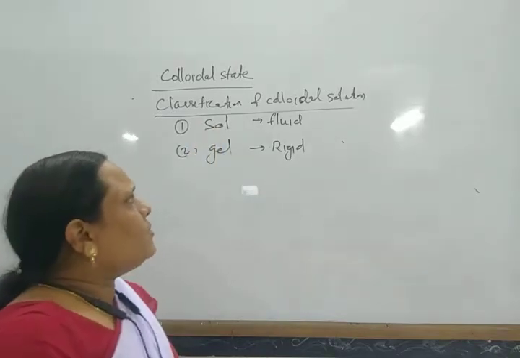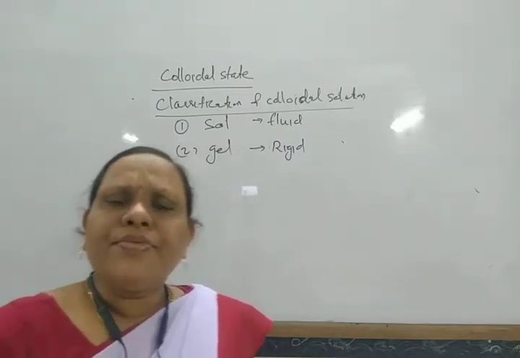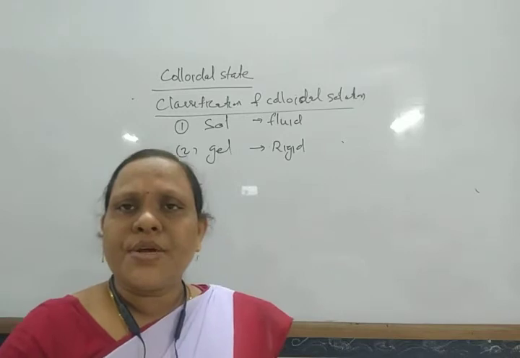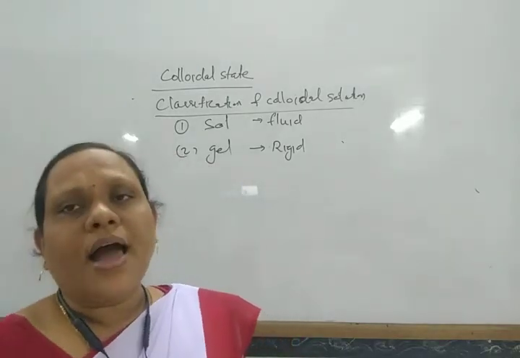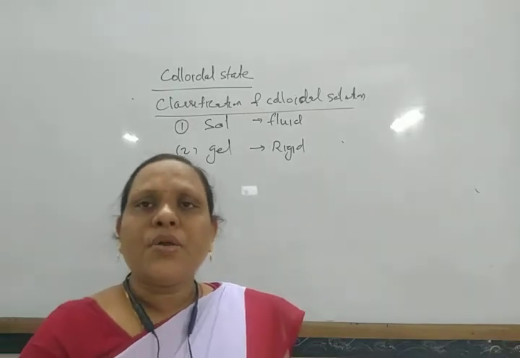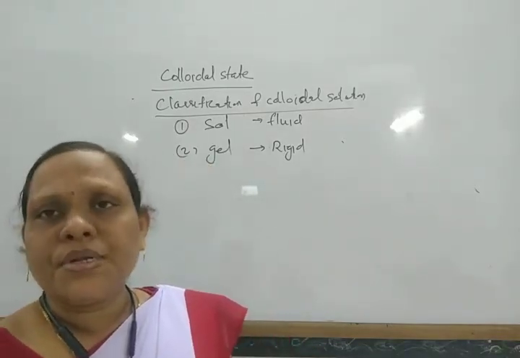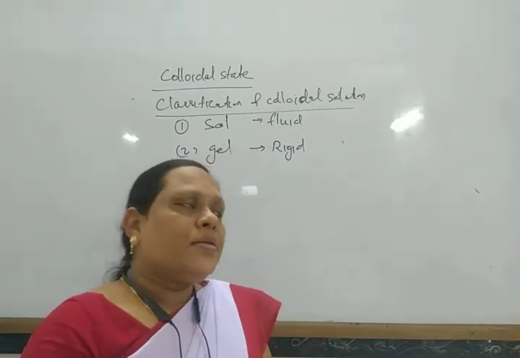In a sol, if water is the dispersion medium, that is known as hydrosol. If alcohol is the dispersion medium, it is known as alcosol. If benzene is the dispersion medium, it is known as benzosol.